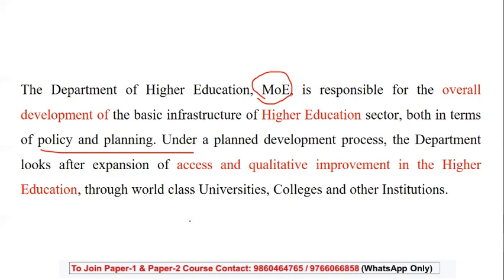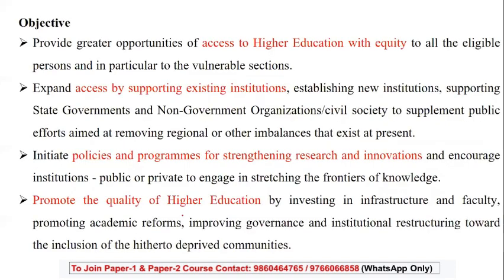Now let's quickly have a look at the objective of higher education. When we talk about the objective, I've already highlighted it. The objective is to assess higher education with equity, equitable for all, with support for the existing institutions as well as new institutions. It means equal importance to everyone, though it is new, old, governmental or non-governmental organization.